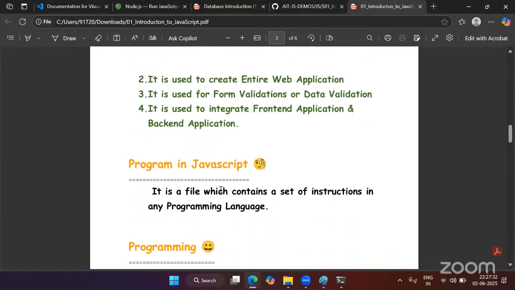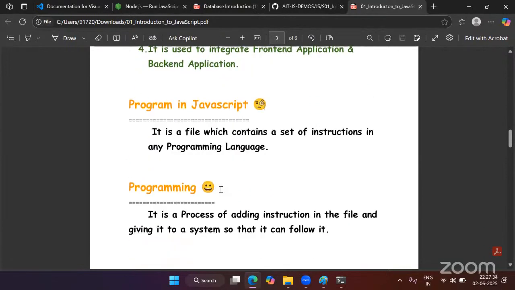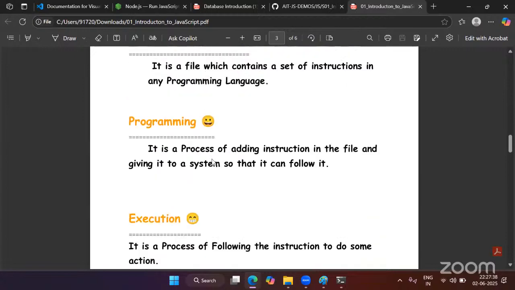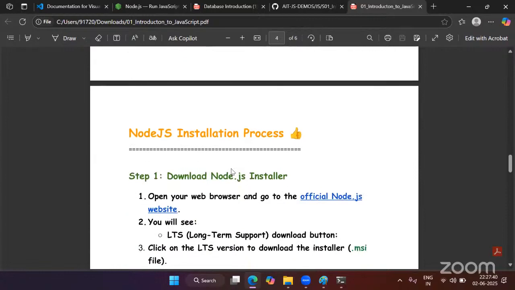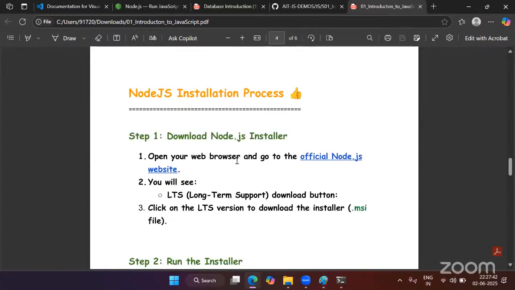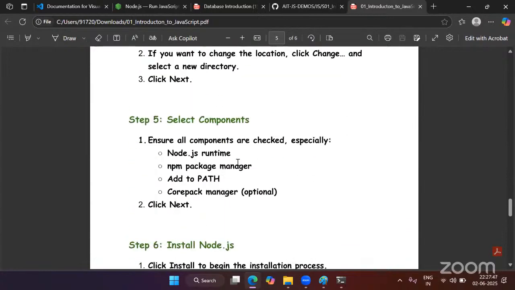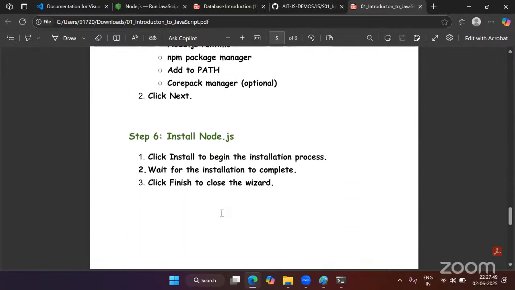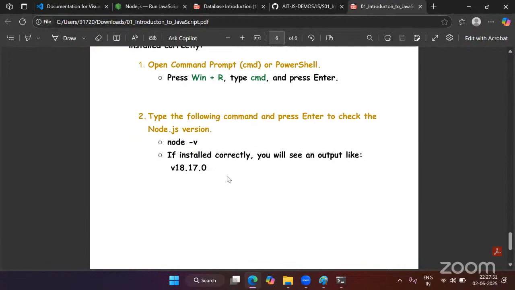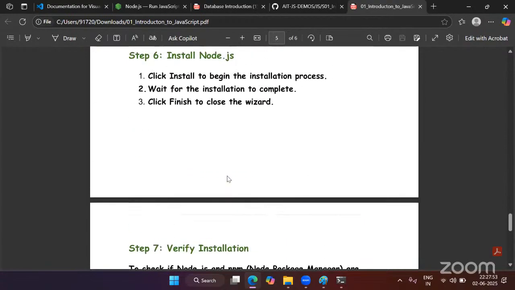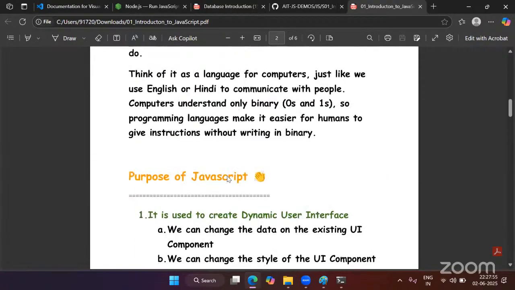Everything I have documented here properly. And here I have added some general terms like what is program, what is programming, what is execution, Node.js installation process. Okay, everything in proper steps I have added here. And how to verify the notes. So this PDF I will be providing to you guys.